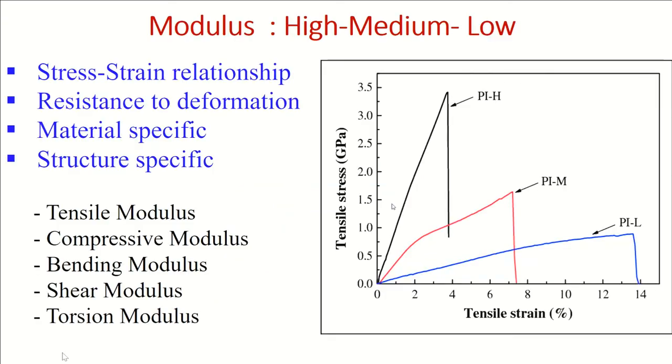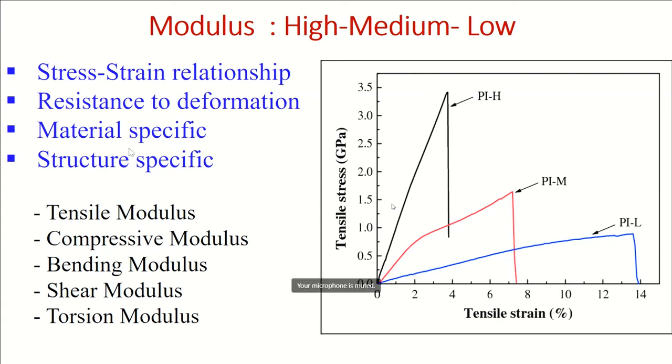Strong and tough definition will come in the next slide, but here is simply an example of three different modulus materials: high modulus material, medium modulus material, low modulus material. And the definition of modulus is simply a stress-strain diagram relationship, it's a resistance to deformation, it is material specific, and it is structure specific. I will show you how it is structure specific. There is one diagram to explain to you.